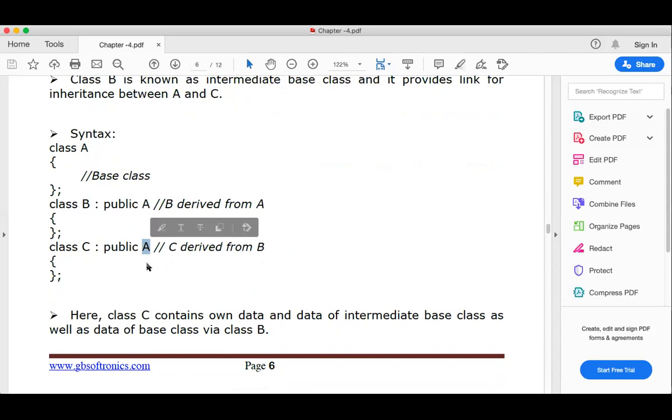Here it should be B. Page number 6, just correct it here. It should be B here, page number 6.